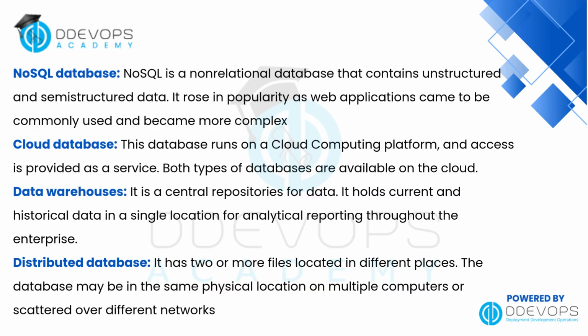Data warehouses. Think of these as central repositories that store both current and historical data. They're designed for analysis and reporting across the enterprise. Distributed databases. These store files in multiple locations, sometimes on different computers or even across networks, yet they work together as one system.